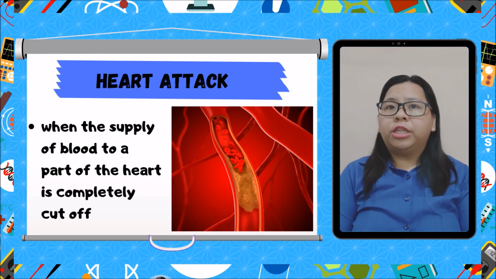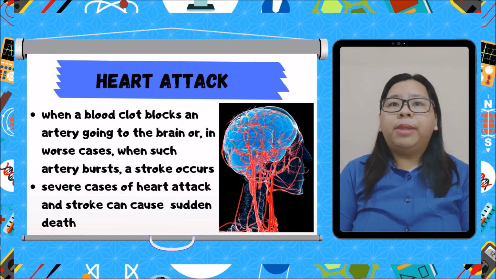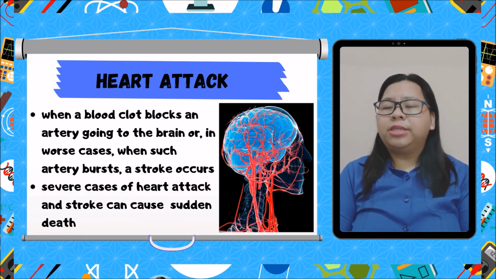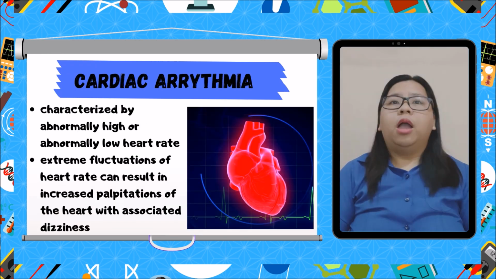Heart attack occurs when the supply of blood to a part of the heart is completely cut off. When a blood clot blocks an artery going to the brain, or in worst cases, when such artery bursts, a stroke occurs. Severe cases of heart attack and stroke can cause sudden death.